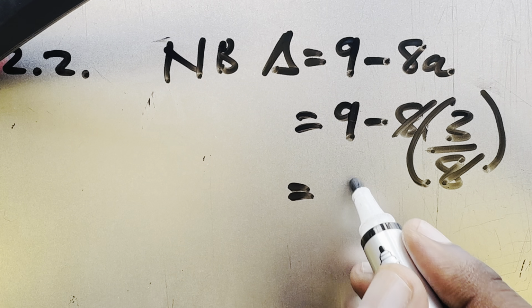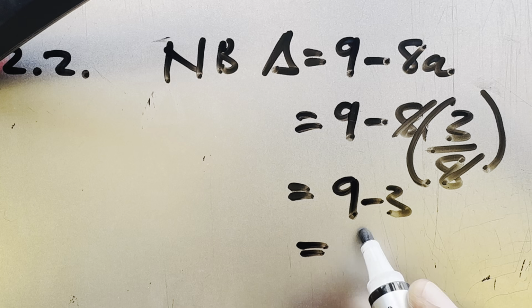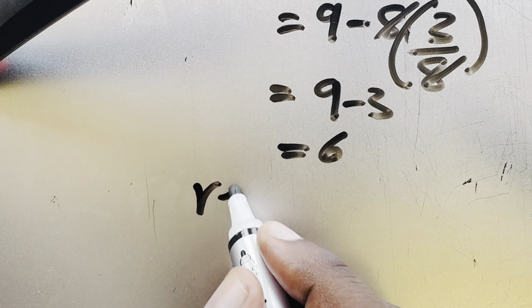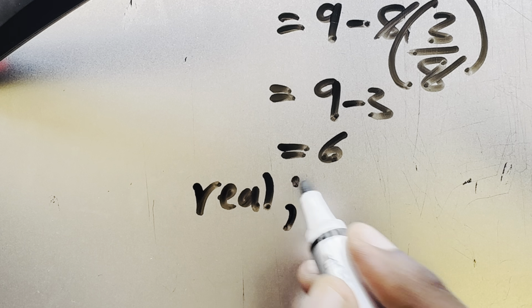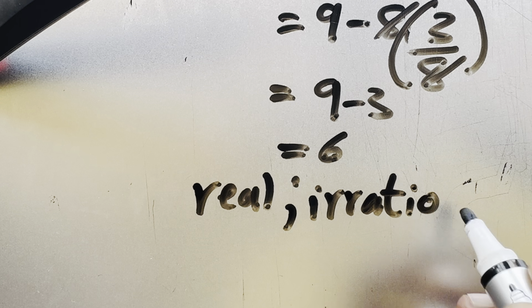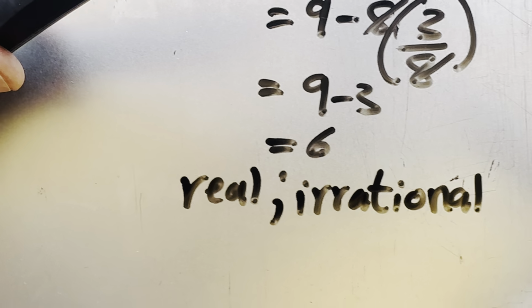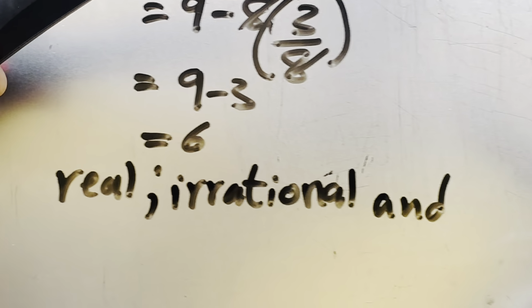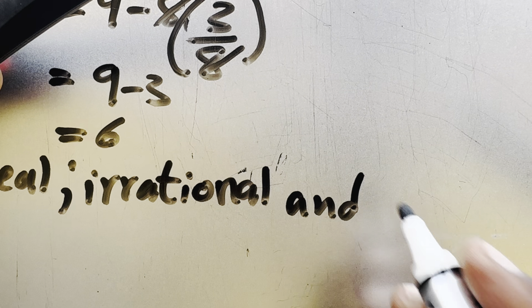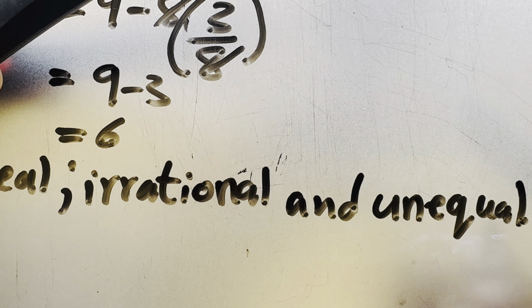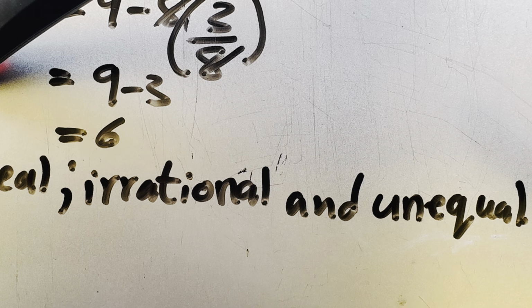Then we'll be left with 9 minus 3, which is 6, which means the roots are real, irrational and unequal.